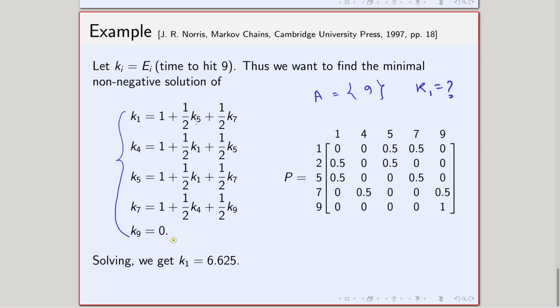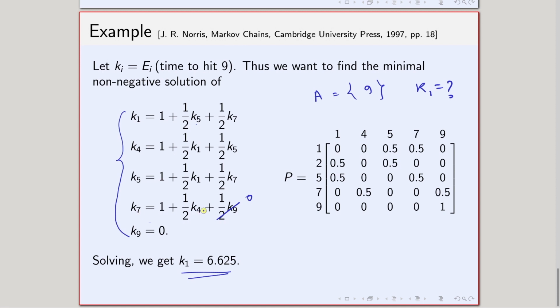I have to solve this system of linear equations, and if you solve it you will get this. Now the question is how can you solve it? The solving is very simple. You just have to do a little bit of algebra, because K9 equals 0, so it does not contribute. Now this is the equation in K7 and K4.